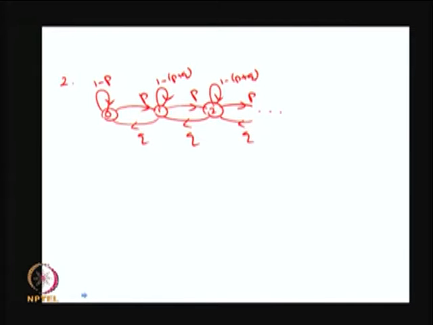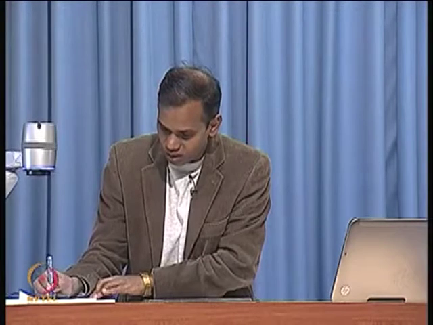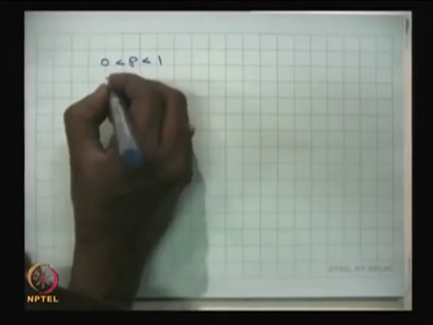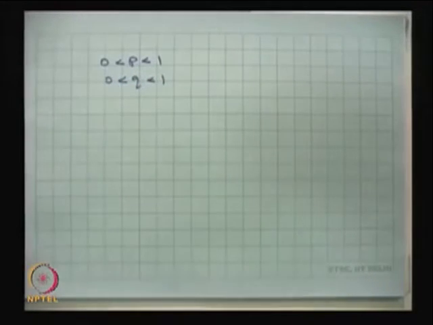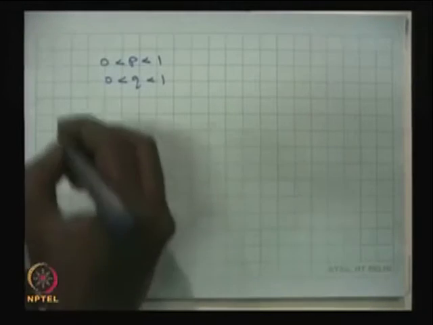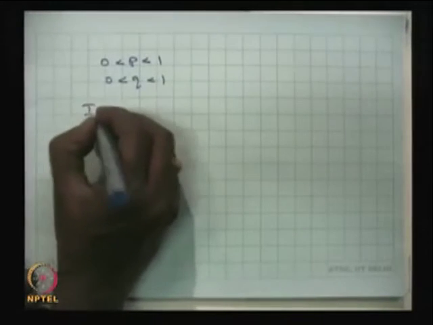It is irreducible because, the way I have given the probabilities, I make the assumption that the probabilities lie between 0 and 1, and the probability q also lies between 0 and 1. Therefore, each state communicates with every other state. Therefore, it is going to be irreducible.